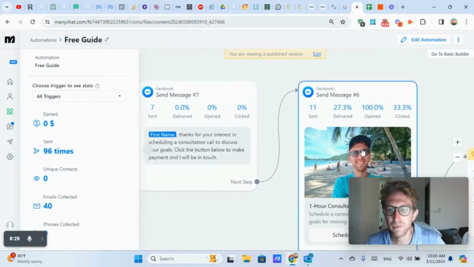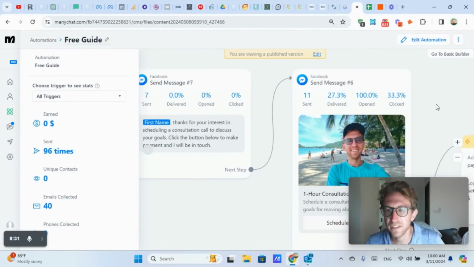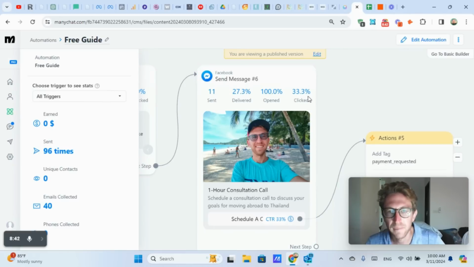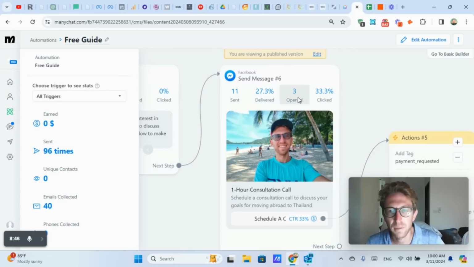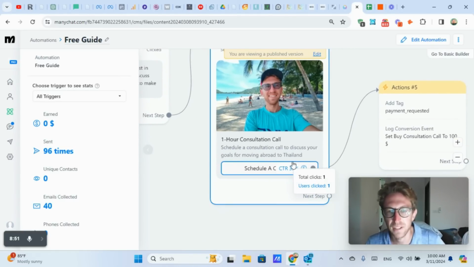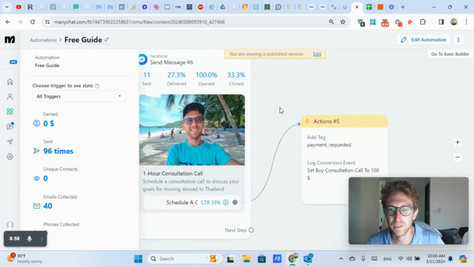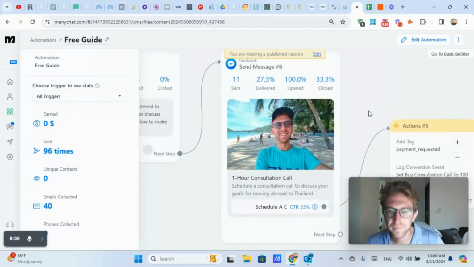So this is pretty powerful as well. You can also collect payments using ManyChat. You just connect up your Stripe or PayPal account, and then you can add a card or an image here, which is what this is. This is just a card with a nice picture of me on the beach chilling out. And you can see right here, 100% opened it. And 33% clicked on the button to schedule a call, which is only 1 person at this point. But keep in mind, I'm still getting started, and I expect these numbers to go up over time, obviously.